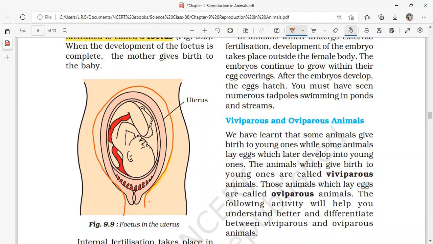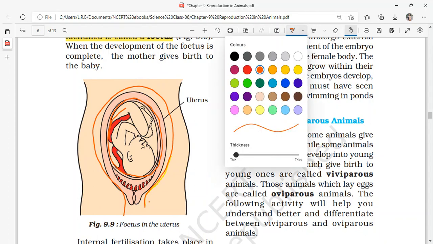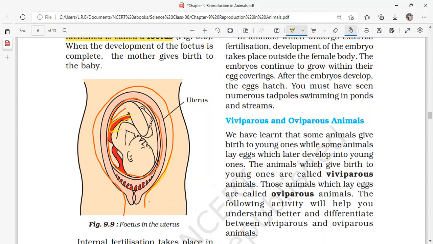And this baby which is growing inside, and this layer which is around the fetus or the baby, are called extra embryonic layers. Actually their function is to hold the fluid or the liquid and protect the baby from inside. And the red cord-like structure that you are able to see in the figure, can you see this one?